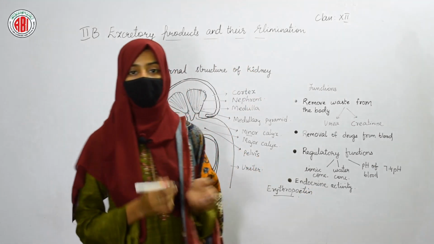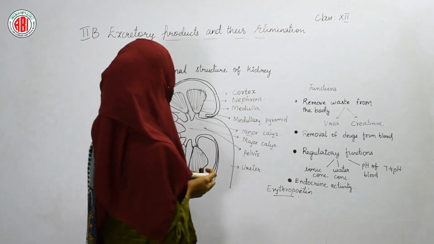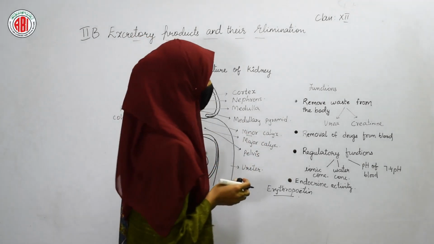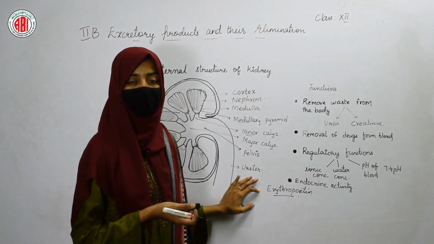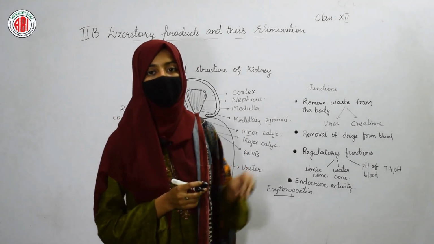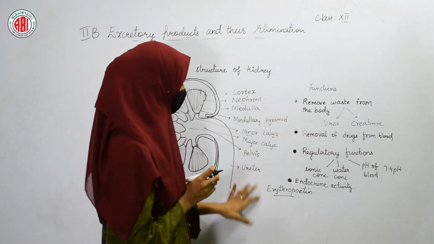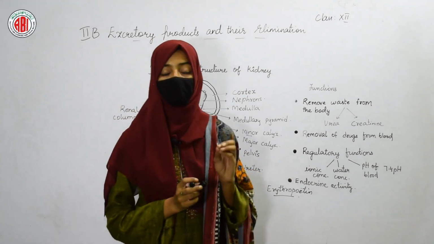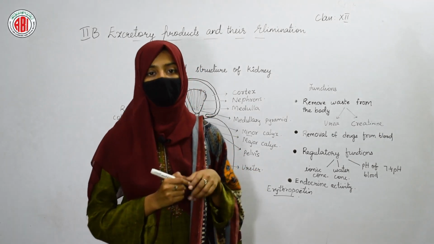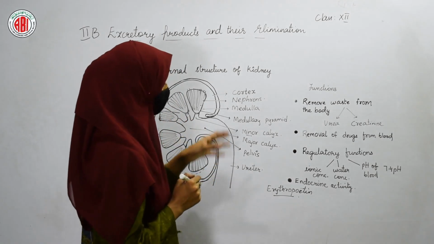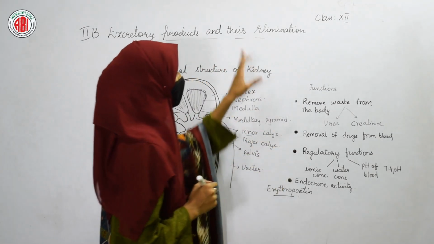Erythropoietin is secreted by the gland found in our kidneys, and erythropoietin is an important hormone which helps in the production of red blood cells. So this is how it also is involved in carrying out the endocrine activity.